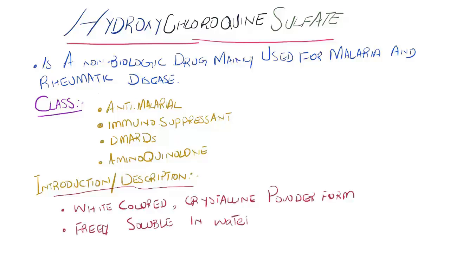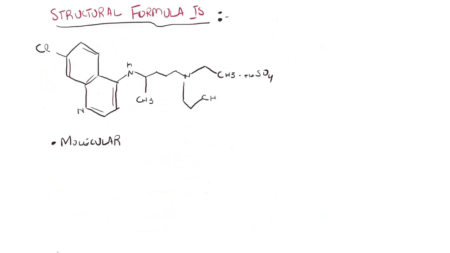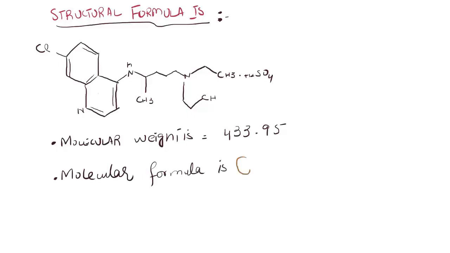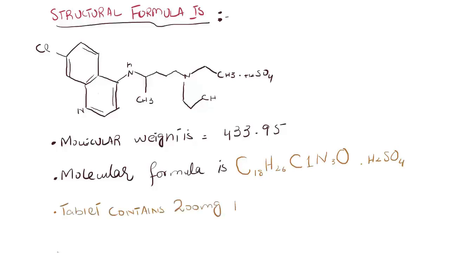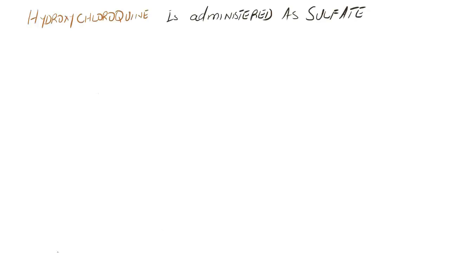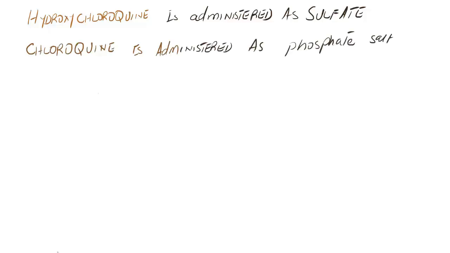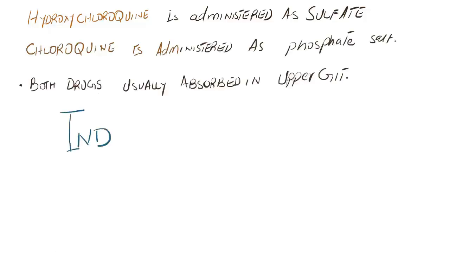and insoluble in alcohol. Now here is the structural formula of hydroxychloroquine. Molecular weight is 433.95 and molecular formula is C18H26ClN3O·H2SO4. In the tablet form, it contains 200 mg hydroxychloroquine sulfate equivalent to 155 mg of the base, for oral administration. Hydroxychloroquine is administered as a sulfate salt form, just as chloroquine is administered as a phosphate salt form. Both drugs usually absorb in the upper gastrointestinal tract.